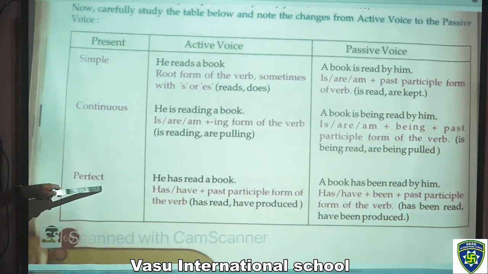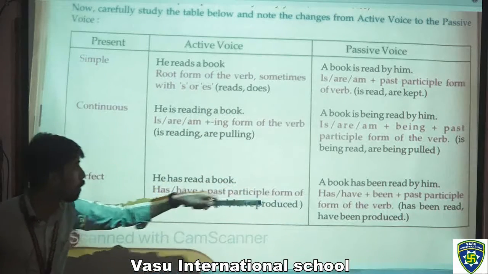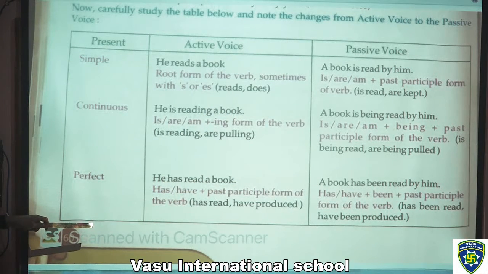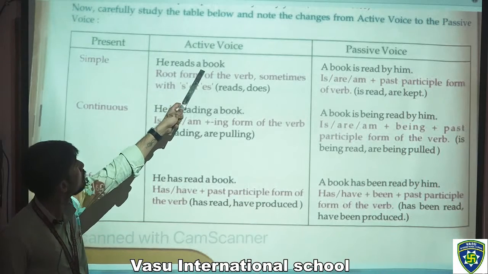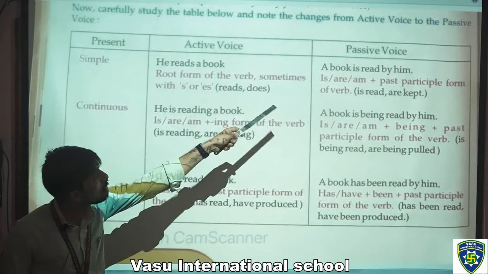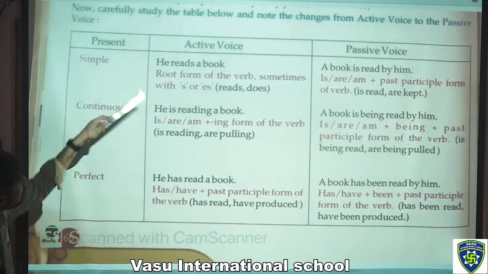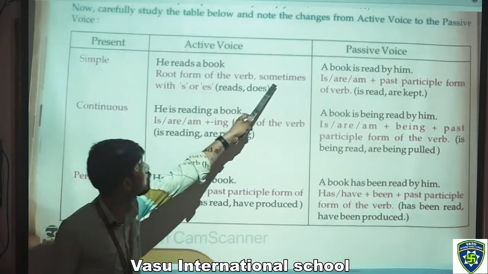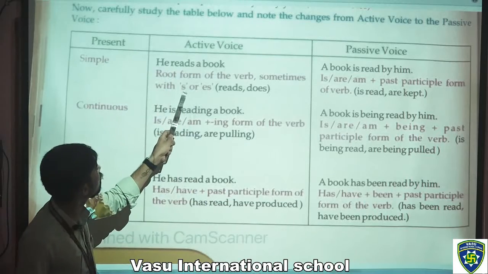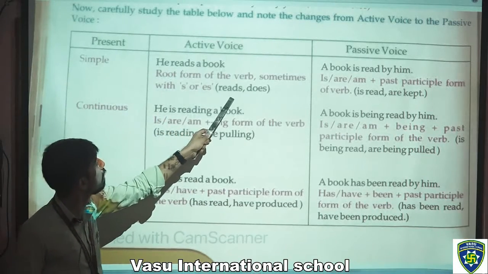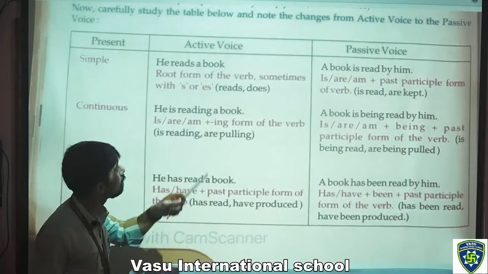This is present, active voice and passive voice. This is the formation, how we can form these sentences. You have to draw this table in your notebook, and you have to understand and learn how it is formed. So in simple tense, he reads a book, a book is read by him. In this, the root form of the verb, sometimes with s or es, reads or does, we can add that also.